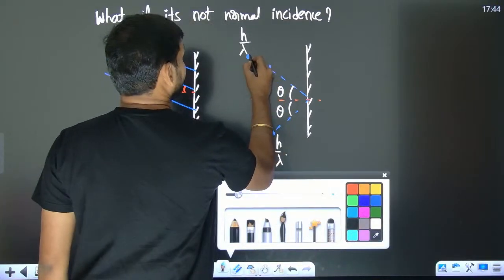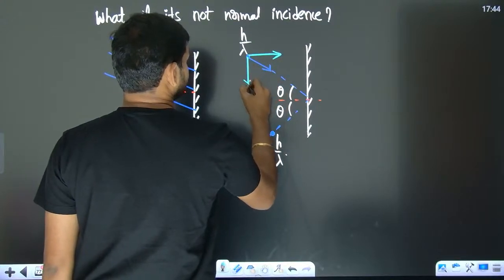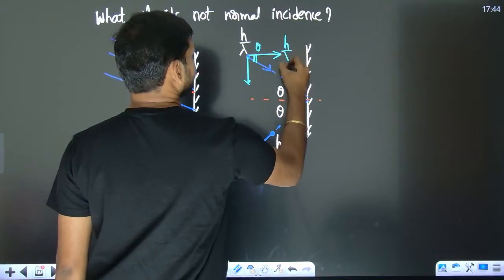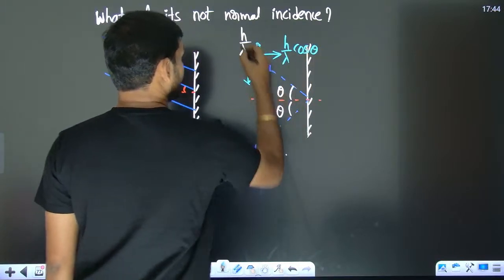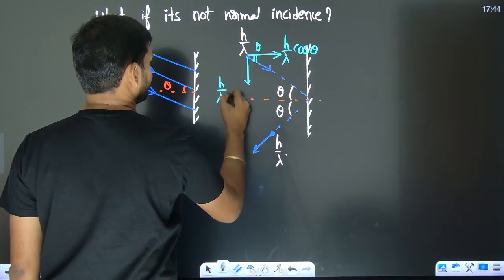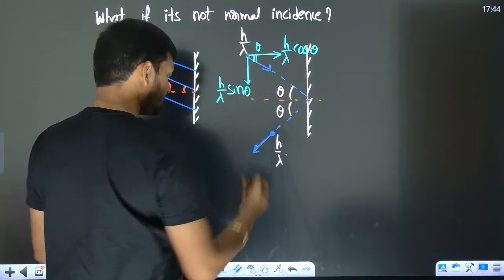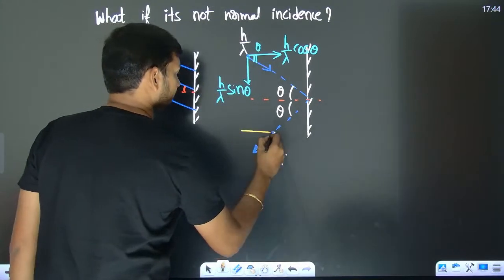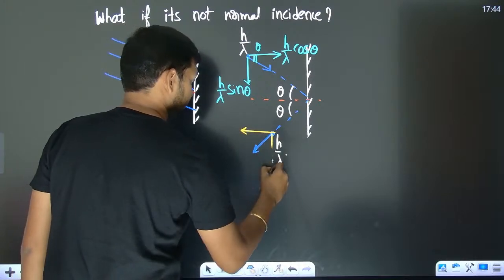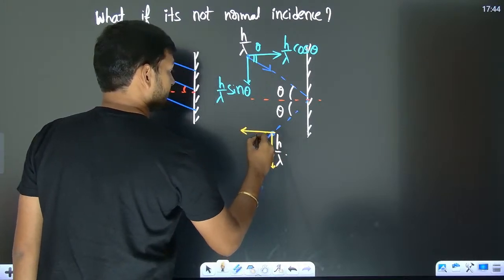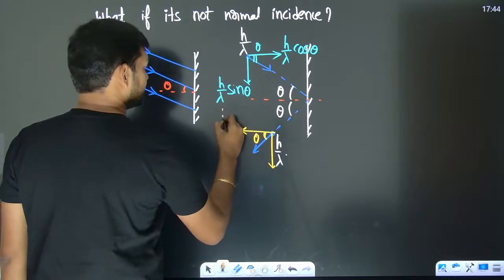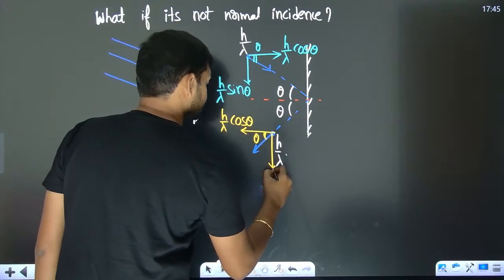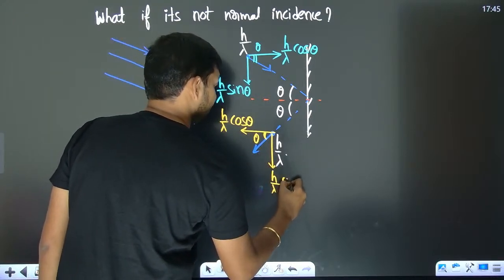Now, can you resolve that into components? Yes. I can resolve into two components like this. If this angle is theta, then this angle is theta. So in this direction, I have h by lambda cos theta, and in this direction, we have h by lambda sin theta. Now, we can do the same thing with this one also. This angle will be theta. Then in this direction, h by lambda cos theta is there, and in this direction, h by lambda sin theta is there.